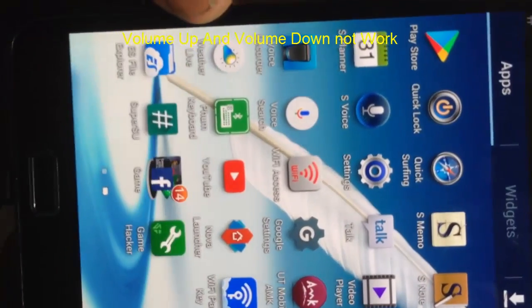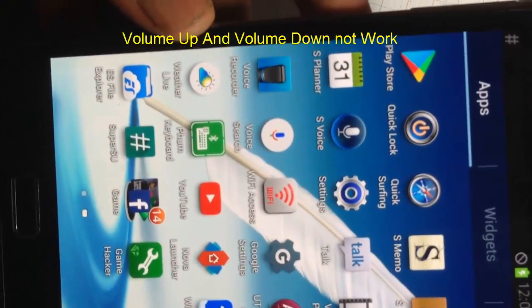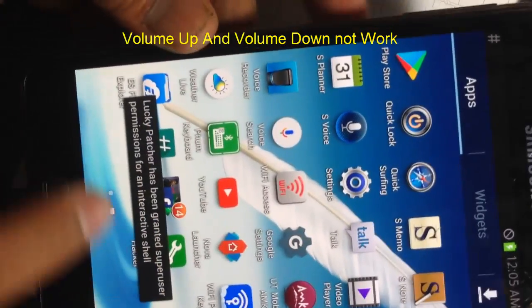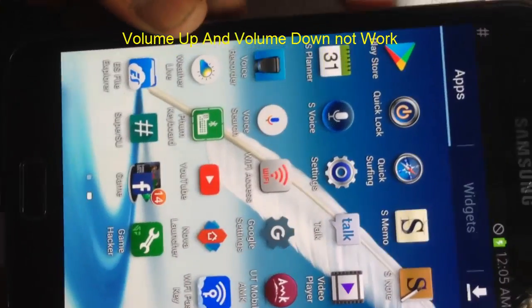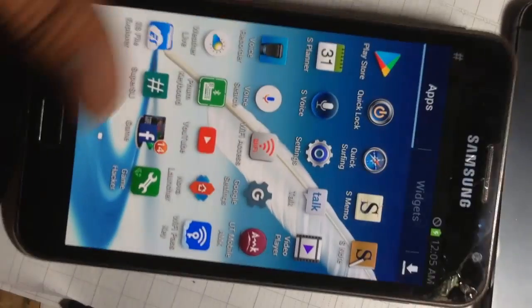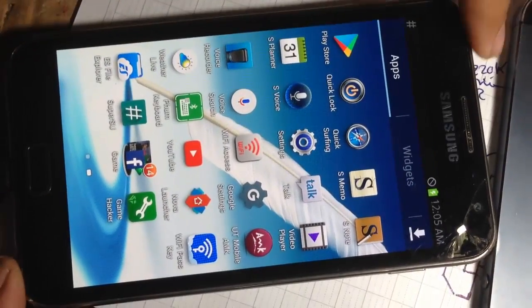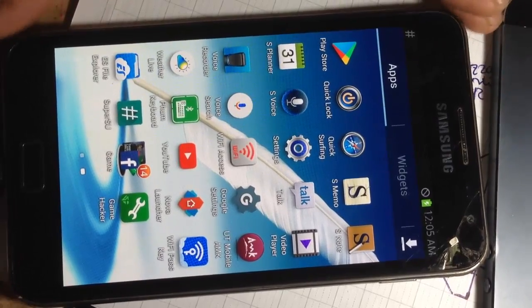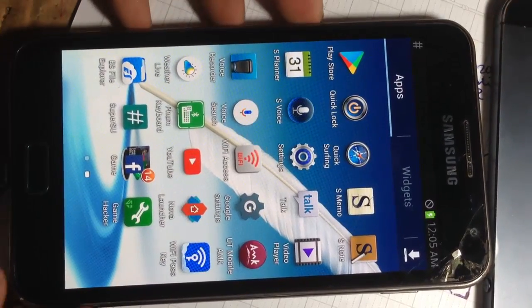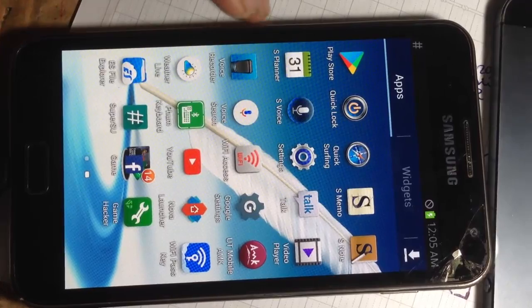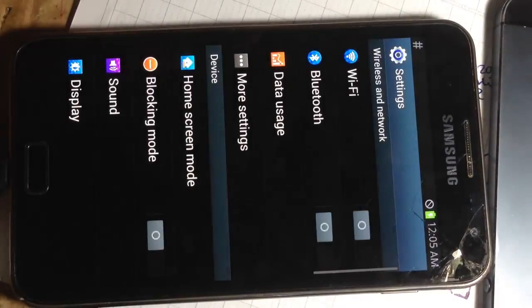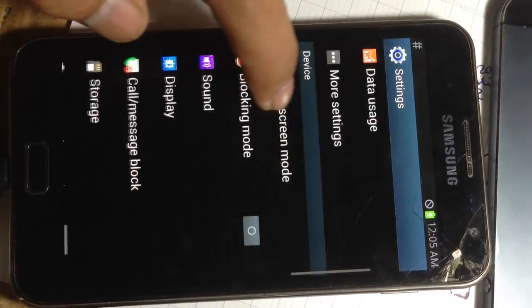Okay, when you press volume, you will get message from system. Yes. Okay, message from system not work. Now we can show it. You can show it by just touch on setting and scroll down.